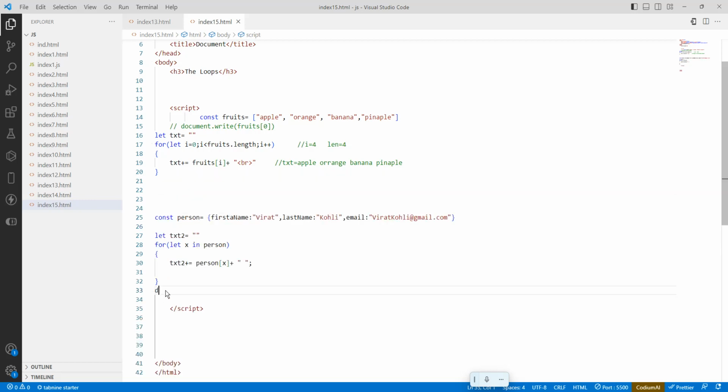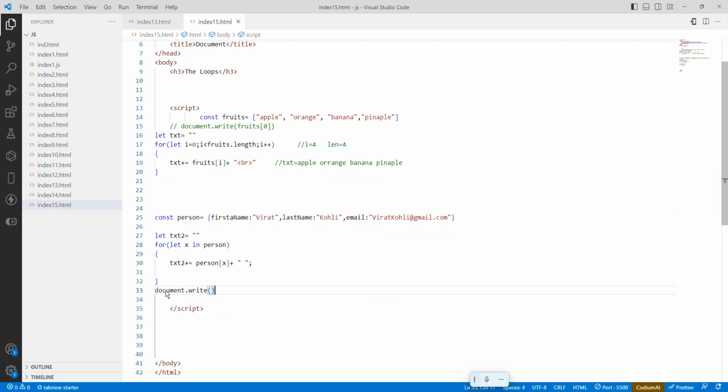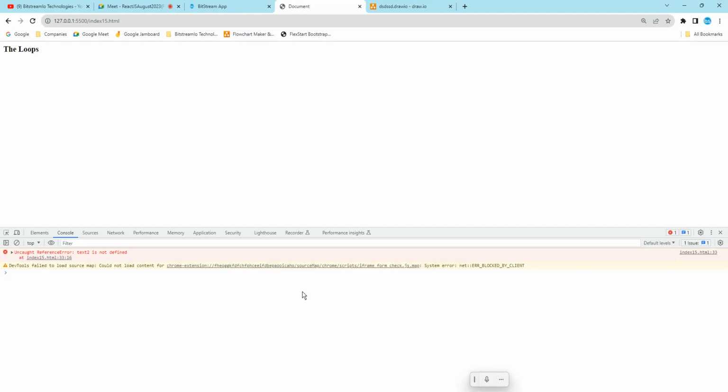So now document.write of txt2. Save it. Here it has to go through the first name, last name, email, and all the values stored in txt2 are going to be printed. Okay, txt2 is not defined.